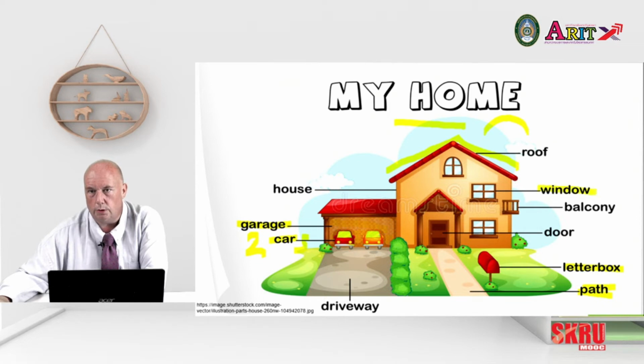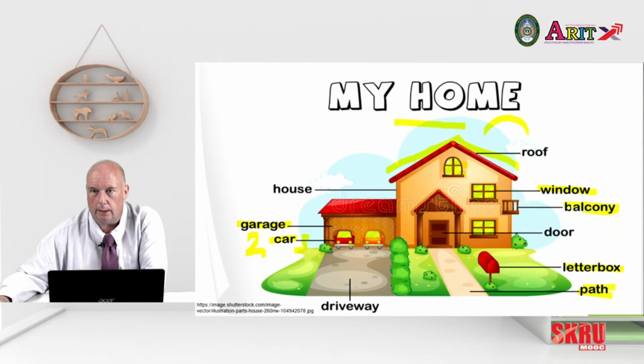We have windows. Little attic window. The first floor window. In Thailand, this would be the second floor window. In Britain, it would be the first floor window. And the ground floor window. Or in Thailand, the first floor window. So we usually have lots of windows in a house.